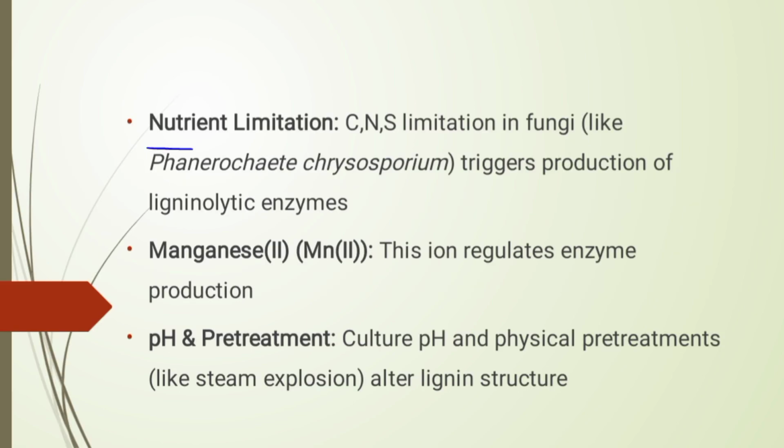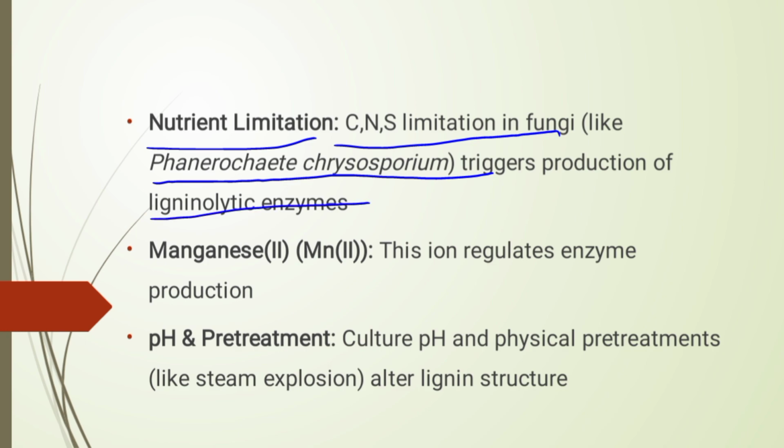First is nutrient limitation. Carbon, nitrogen, or sulfur limitation in fungi like Phanerochaete chrysosporium triggers the production of ligninolytic enzymes as a part of secondary metabolism. Second is manganese. This ion regulates enzyme production. Low levels favor lignin peroxidase, while its presence activates manganese peroxidase and other enzymes.